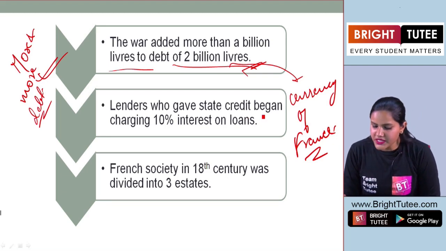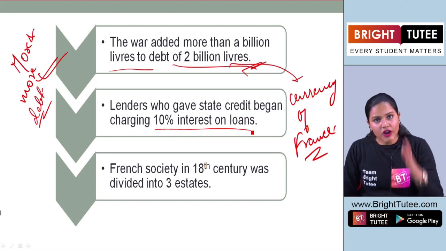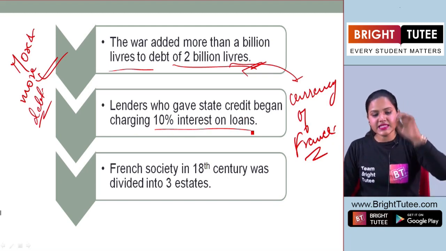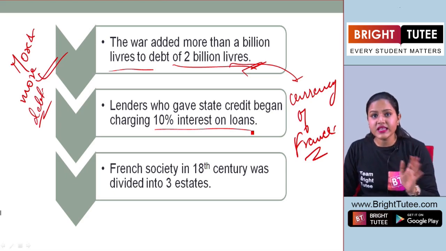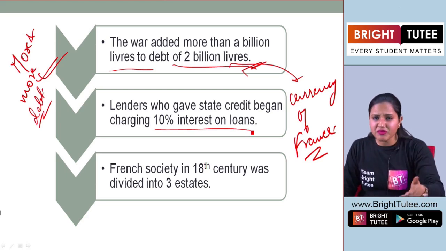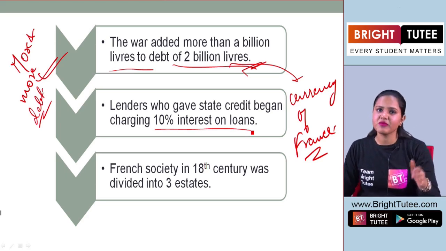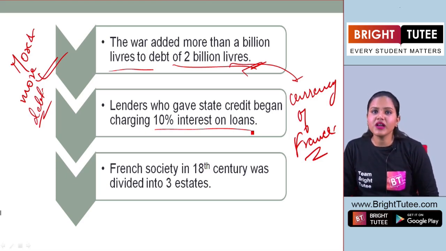Now, lenders who gave state credit began charging 10% interest on loans. Not only this, what happened? Since they were in debt, they were asking for loans from different people, right? It can be people, institutions, different areas, adjoining regions from which France asked for help.